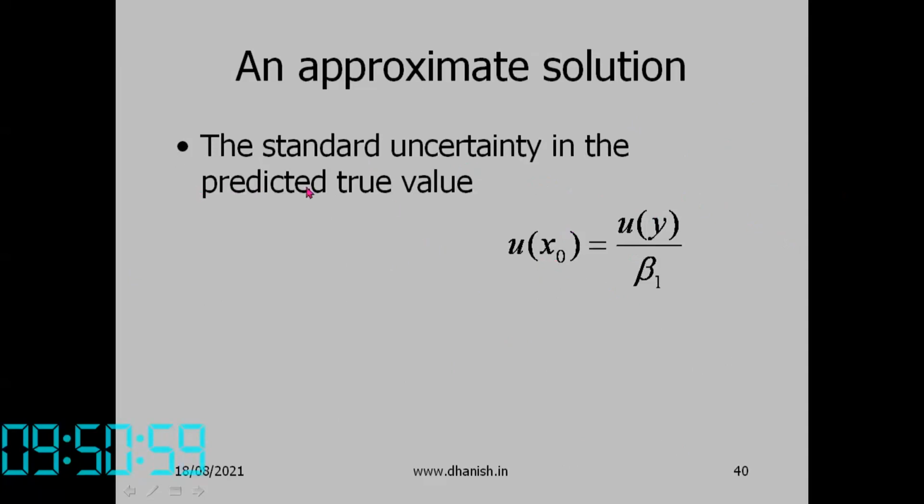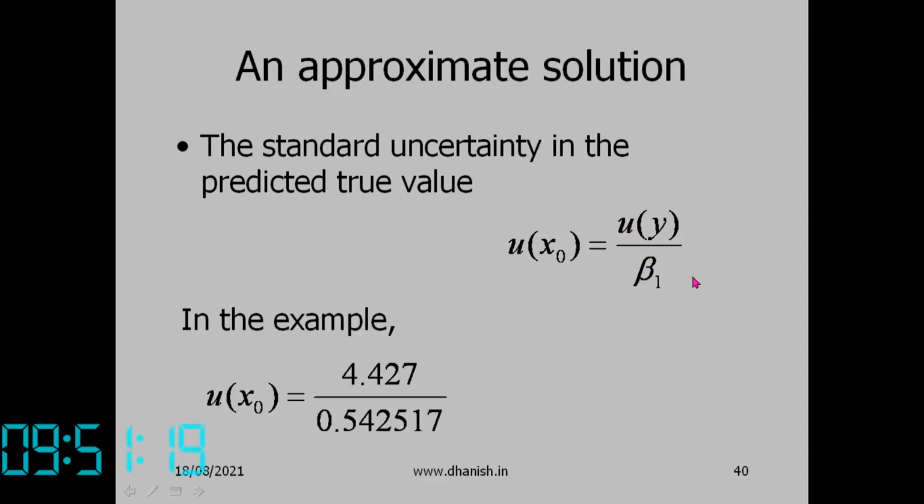The standard uncertainty in the predicted true value: we have got the uncertainty in y, and we are assuming that the uncertainty in y is constant over the range. So the uncertainty in y naught is the same. Now what is the uncertainty in x naught? The uncertainty of x naught equals the uncertainty of y by beta 1, where beta 1 is the slope of the regression line. In our problem, the uncertainty of x naught is 4.427 by 0.542517, which is 8.16.